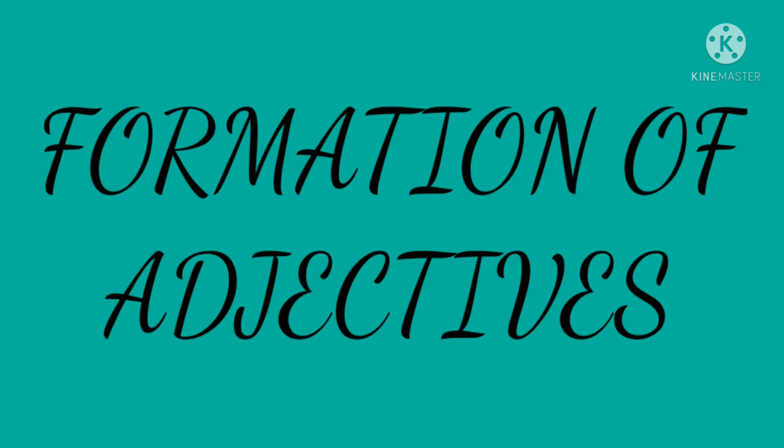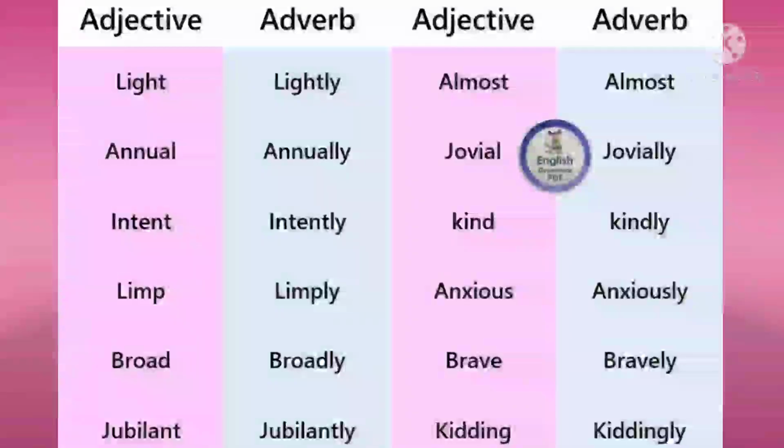Now, how are adjectives formed? How does the formation of adjectives take place? Adjectives can be formed from nouns, verbs, adverbs. Clear? So here we can see in the table given, adjectives are formed from adverbs. Here our adverb is lightly. And what is the adjective form from here?